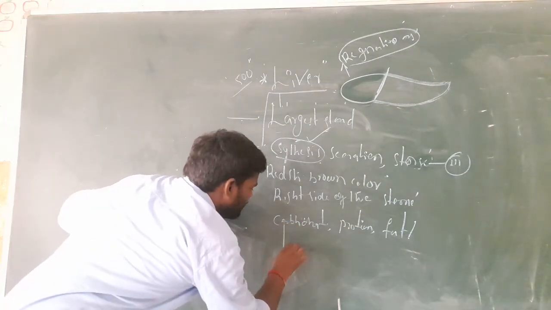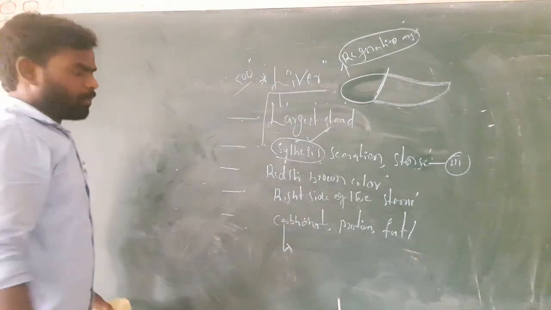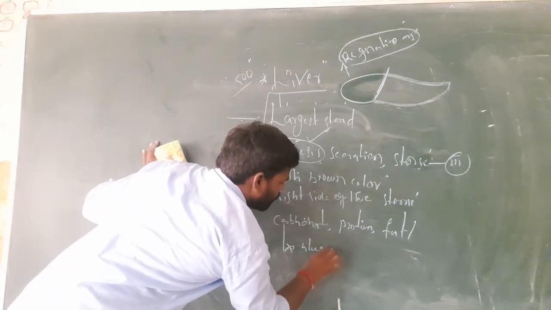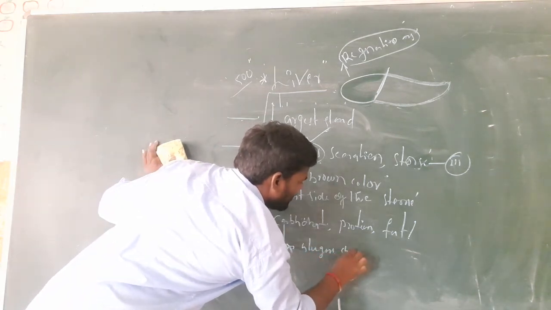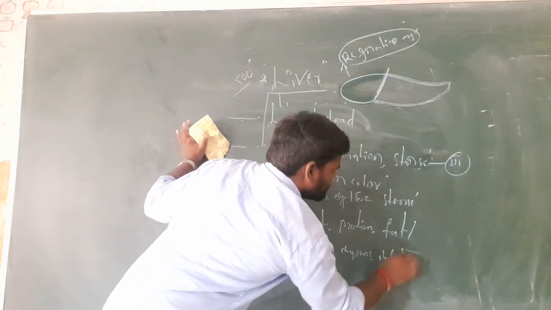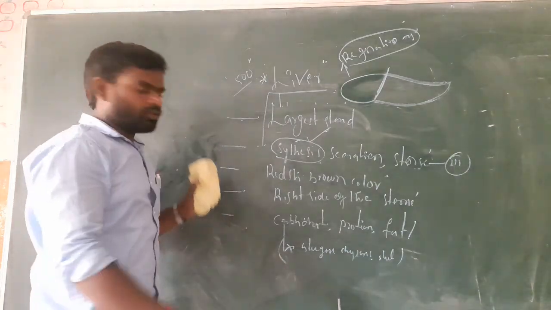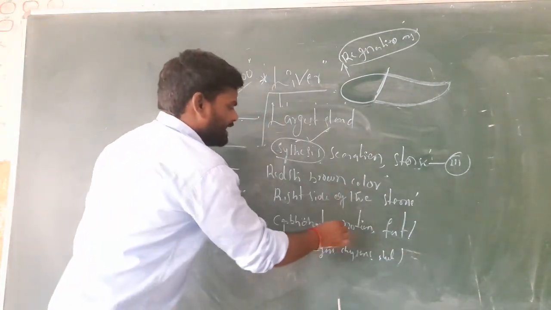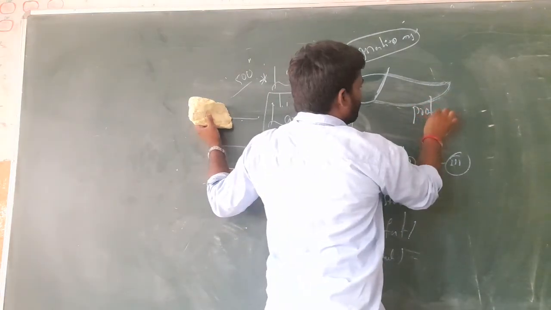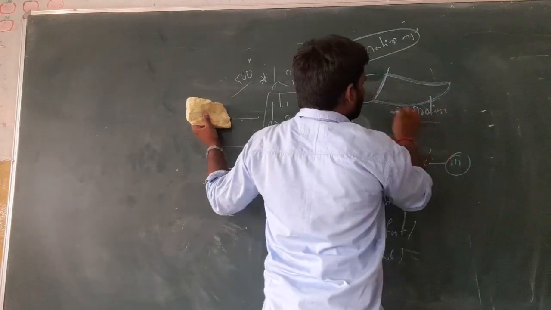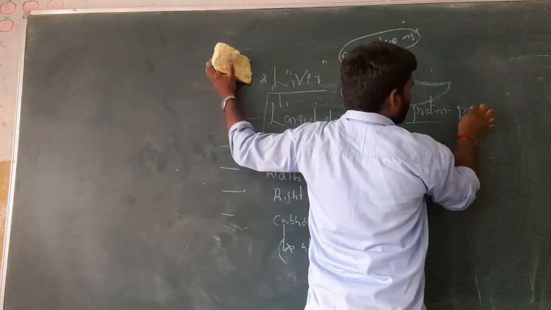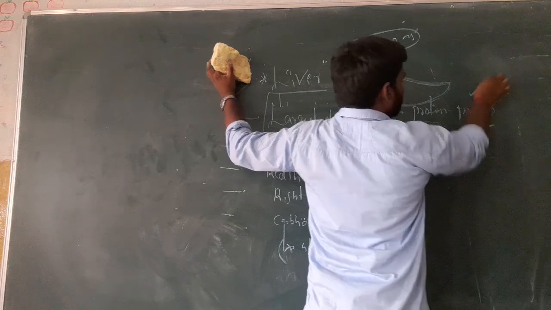So first of all is the synthesis of carbohydrates in the form of glucogenesis, glycogenesis and galactogenesis. Next are the proteins, synthesis of proteins.